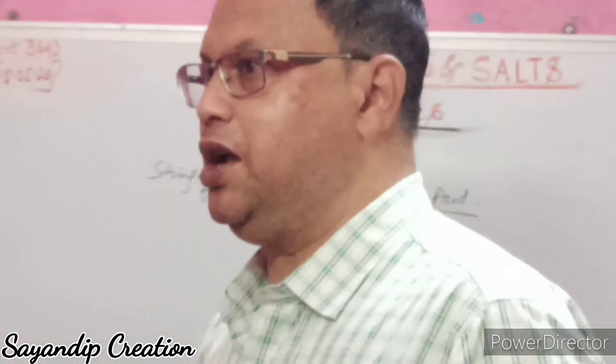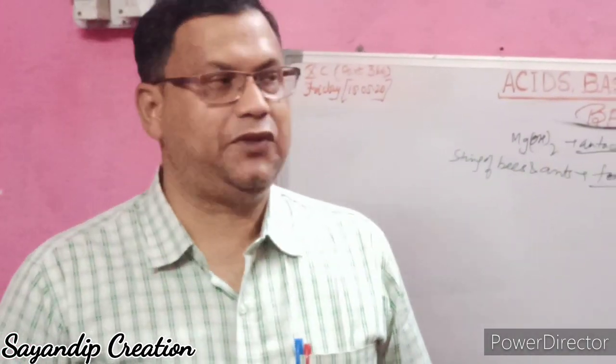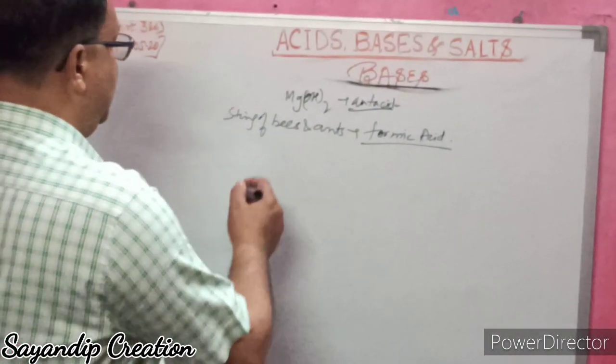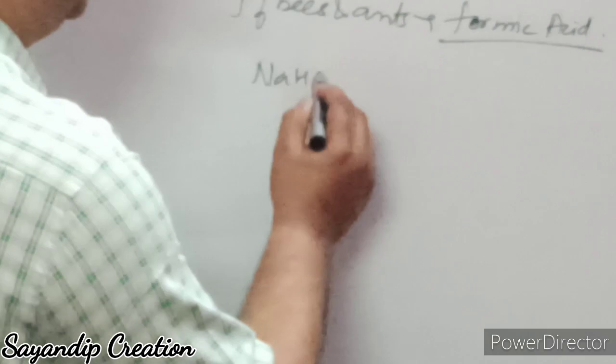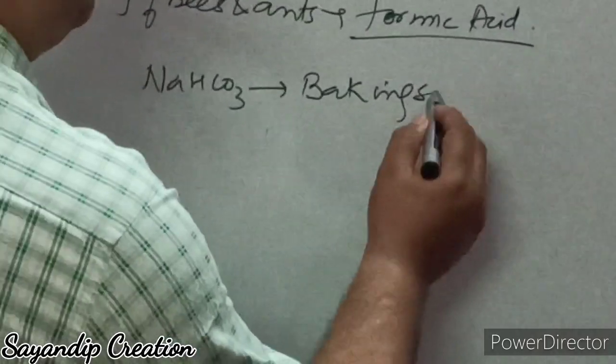Now if you add this baking soda to the cake, it will be alkaline and taste bitter. This is NaHCO3, baking soda.